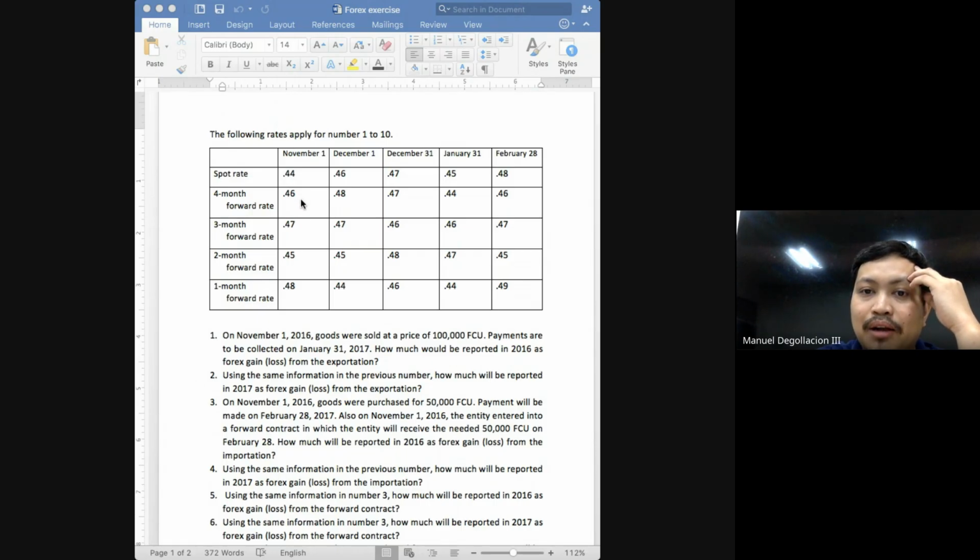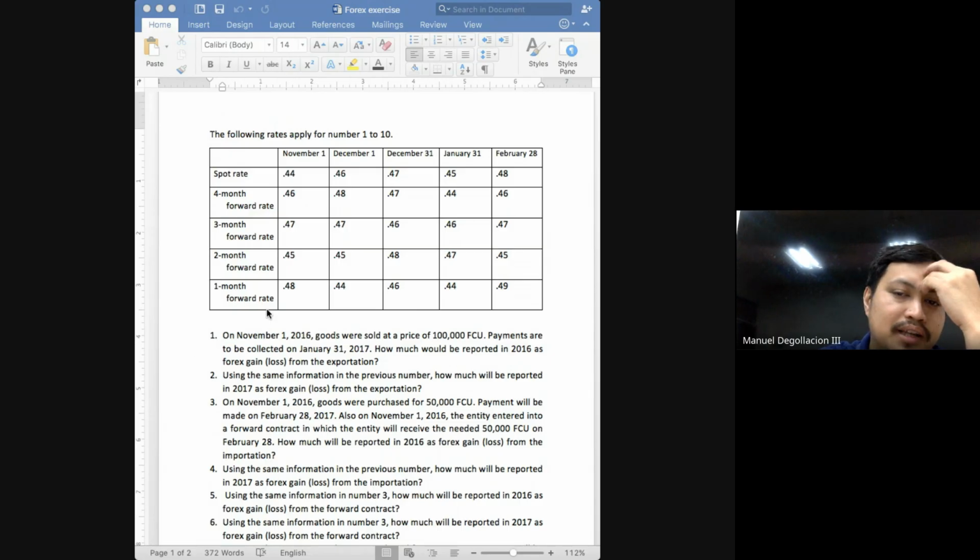Again, if the 4-month forward rate on November 1 is 0.46, what does that mean? This means that on November 1, we are expecting that the spot rate 4 months from November 1, or the spot rate on February 28, will be 0.46. Again, I want us to understand forward rates as the estimated spot rates on future dates as of a particular date. So as of November 1, the estimated spot rate on the future date, which is February 28, is 0.46.